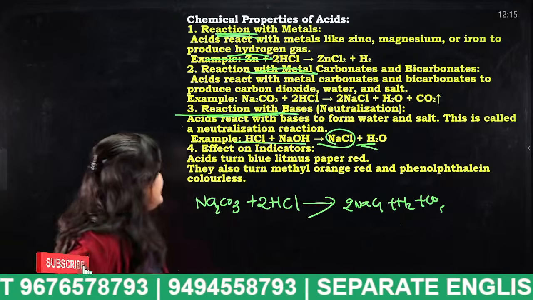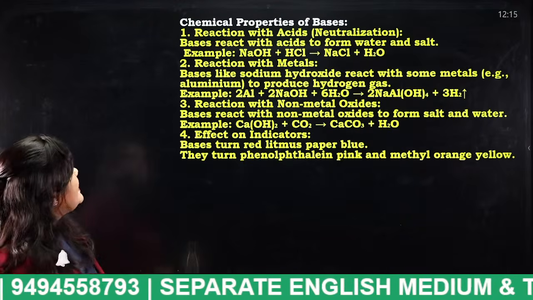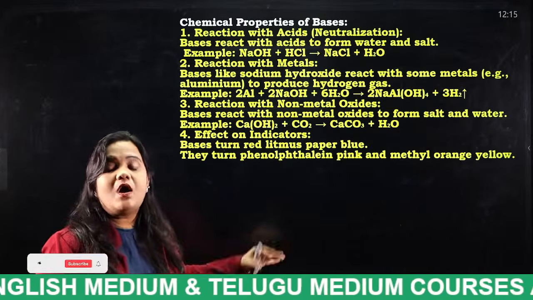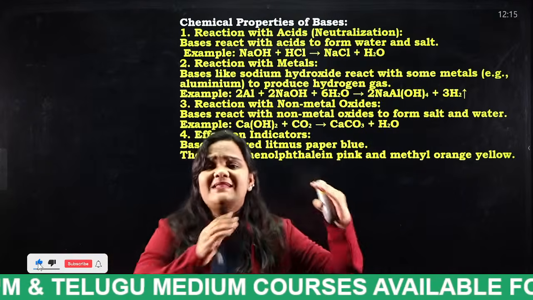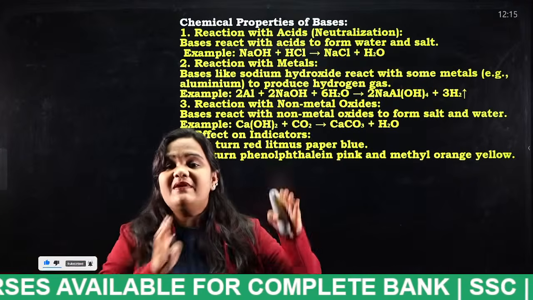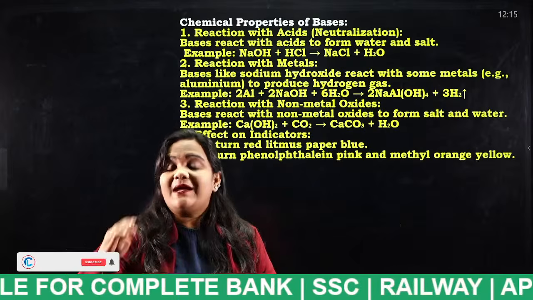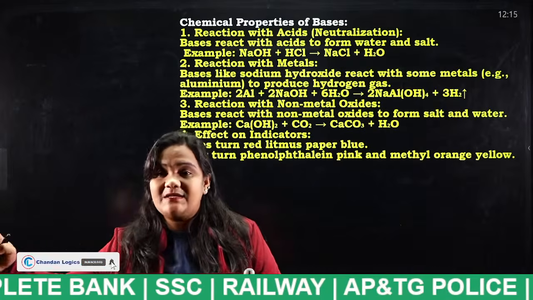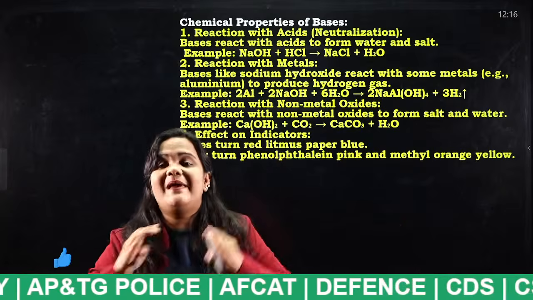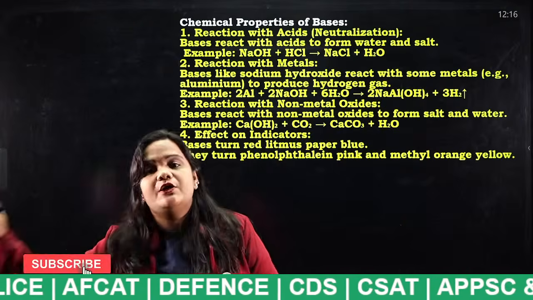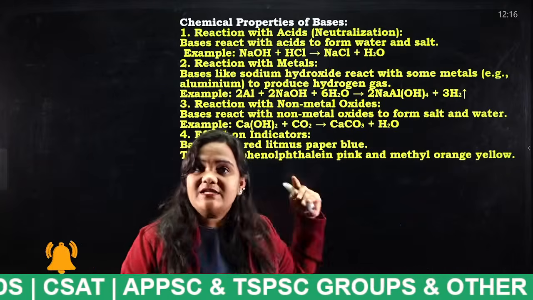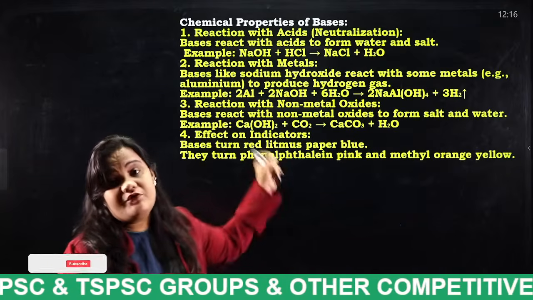Okay. Next, chemical properties of bases. As of now we have discussed how, when the acid reacts with metal, it releases hydrogen gas. When the acid reacts with bicarbonates or carbonates, it releases carbon dioxide gas. When the acid reacts with bases, the reaction is neutralization. So these are the three things we have to remember. And next, chemical properties of bases.